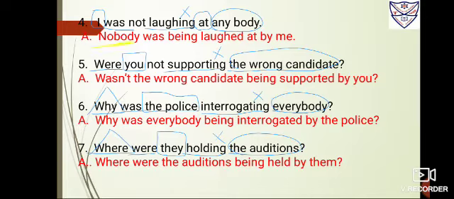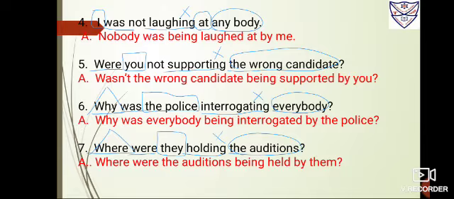As it is singular, I'll be using was. Now I'll be giving ing to being, so it becomes being. Now laugh's third form is laugh, laughed, laughed, and this preposition will follow the verb. Laughed at. Use fourth step by and drag I at the last, so it becomes me. So it becomes nobody was being laughed at by me.